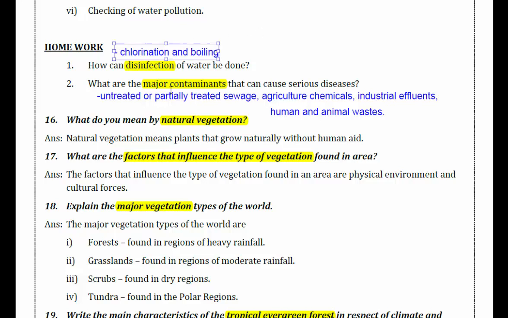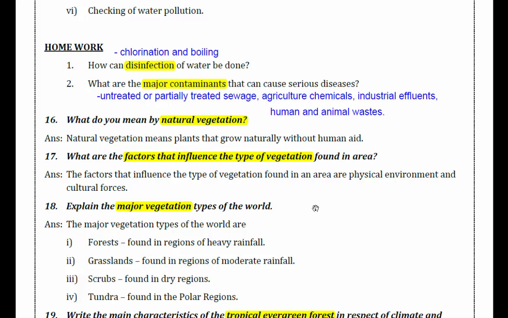What are the major contaminants that can cause serious diseases? Untreated or partially treated sewage. Sewage means dirty water that is flowing in the river. Agriculture chemicals, industrial effluents, human and animal waste. You know what are human and animal waste. What do you mean by natural vegetation? Natural vegetation means plants that grow naturally without human aid.